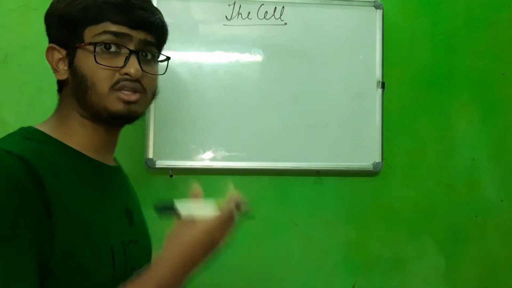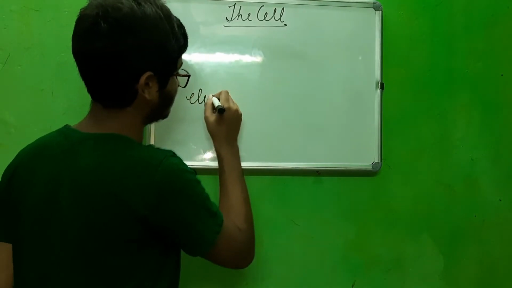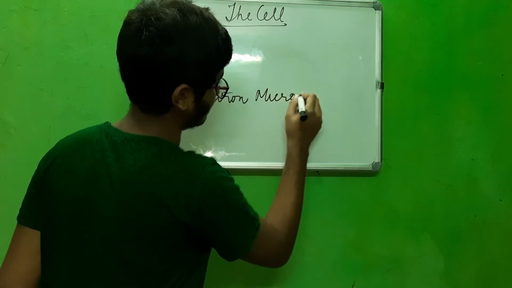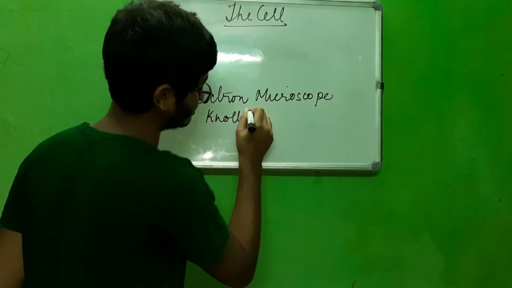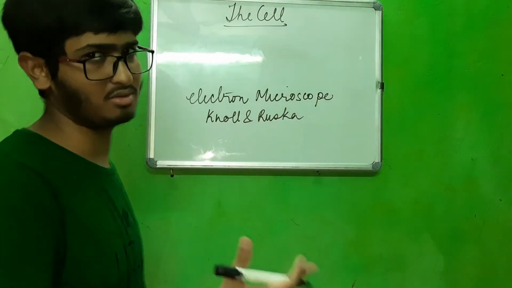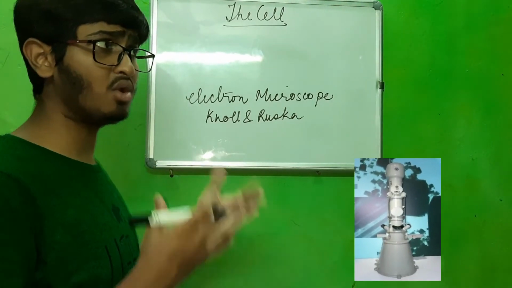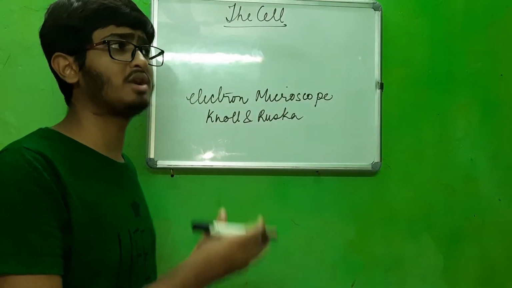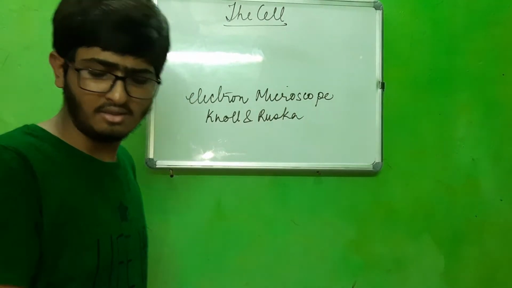Now we move on to the third and the latest microscope, that is the electron microscope. The scientists involved are two, Knoll and Ruska. Living cells are observed by this microscope. So this is the electron microscope, and living cells were observed. After these microscopes were invented, the properties of a cell were established, so these are very much clear.